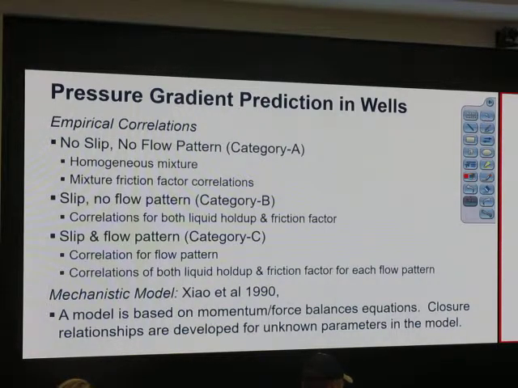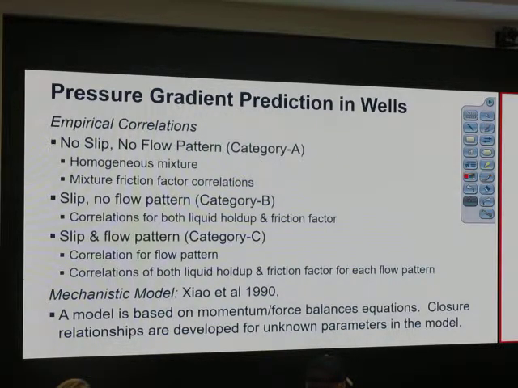What I'm saying is, if we have a test for a 6-inch pipe, 3-inch pipe, and we want to extrapolate that result to 24 inches ID, in this case, mechanistic model is more reliable. It's still not that correct, but it's still more reliable, okay?